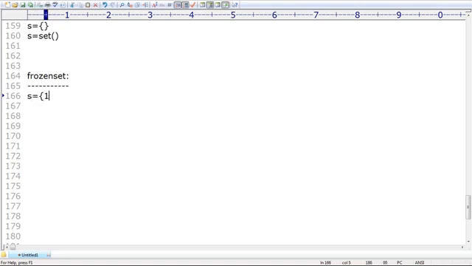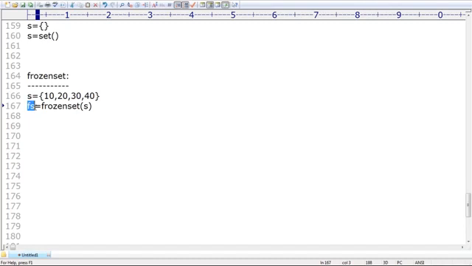S is equal to 10, 20, 30, 40. I want to convert it into a frozen set. Fs is equal to, can anyone tell me? Frozen set of s. Yes, we require to use the frozenset function, then automatically a frozen set object by default we are going to get.